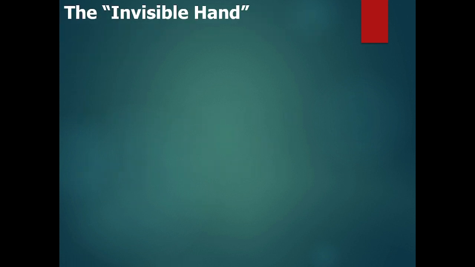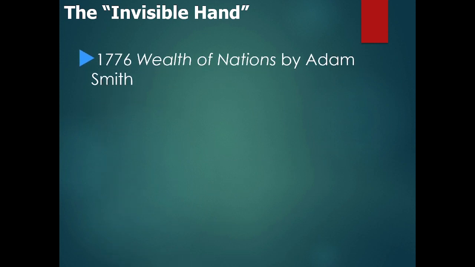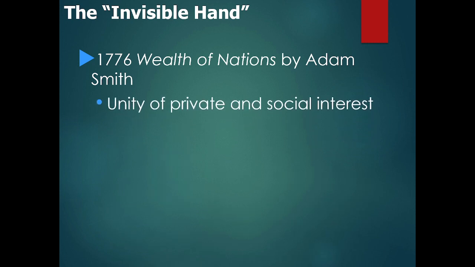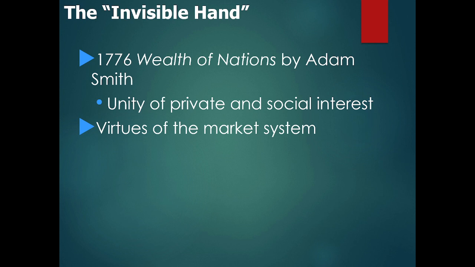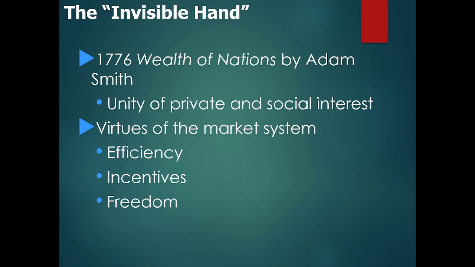All right, a couple things to talk about. The invisible hand. We're going to get into this when we get into supply and demand. It's a concept that came from Adam Smith in 1776, his book, The Wealth of Nations. Okay, it was the unity of private and social interest. He promoted the virtues of the market system, which were efficiency, incentives, freedom. Okay, incentives are important because that's what motivates people to want to do things.